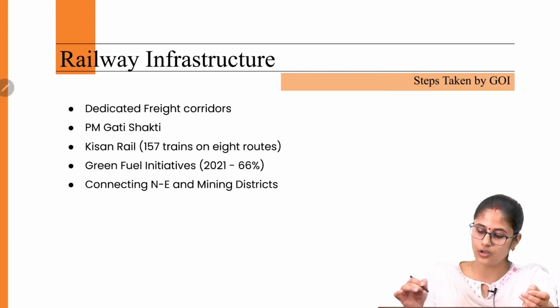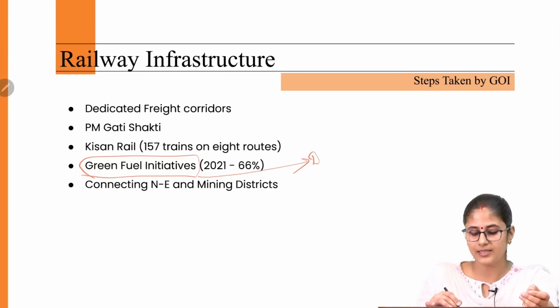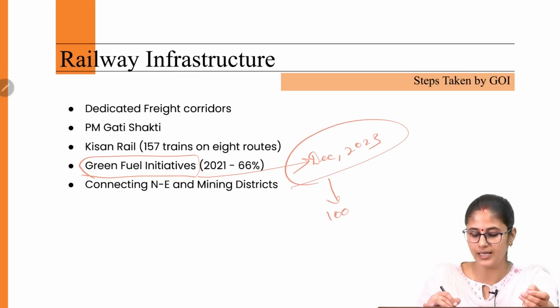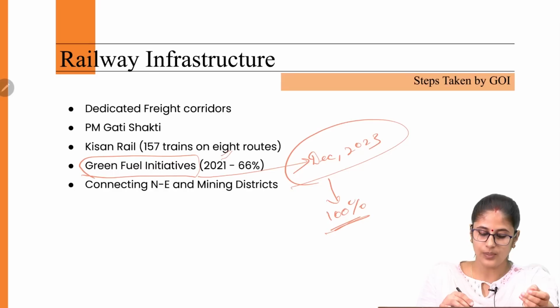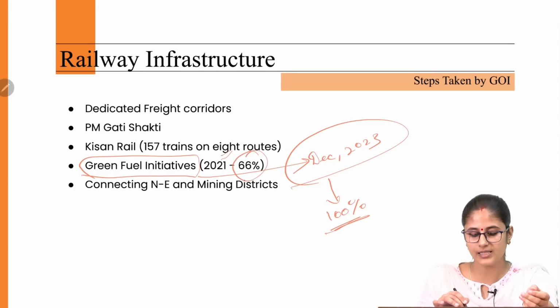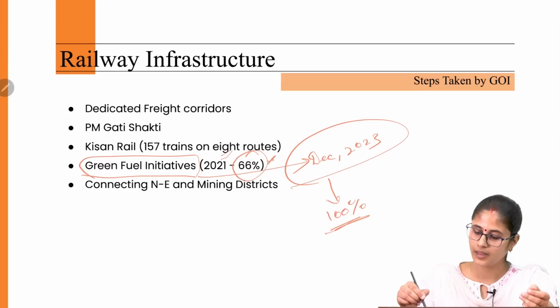Then the government is also adopting green fuel initiatives. The government has planned that by December 2023, we would be going for 100% electrification of the railways. But what we have witnessed is, till 2021, only 66% of the railway tracks have yet been electrified.